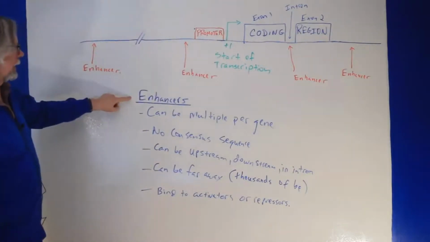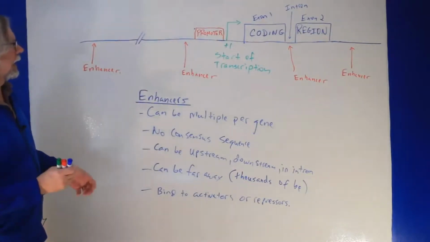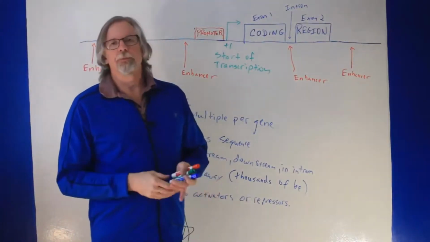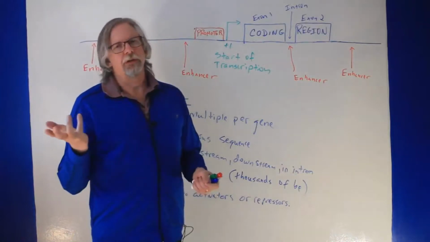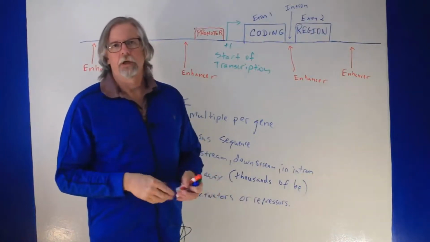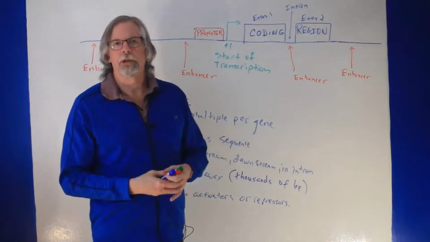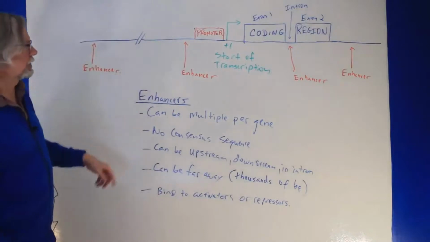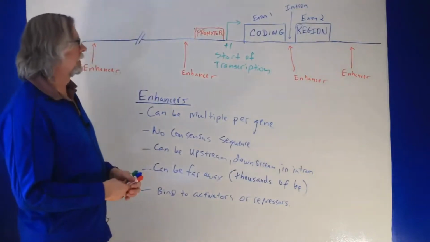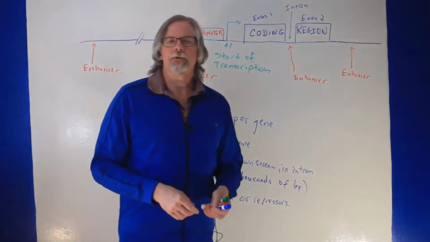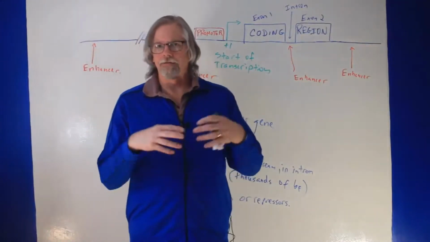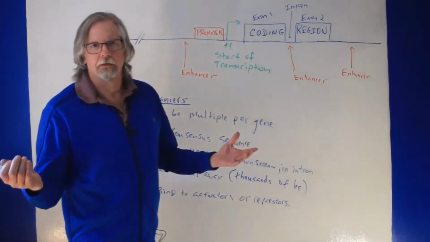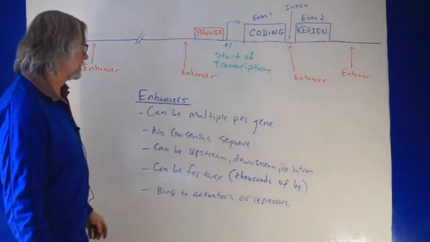All right, how about enhancers? Unlike promoters, where there's only one promoter per gene, there can be multiple enhancers. It's not necessary; there can be a single enhancer, 2, 3, 4. There can be multiple enhancers, okay? Unlike promoters where there's a consensus sequence, the TATA box, there is no consensus sequence for an enhancer. They vary a lot in their sequences, so there's nothing that's conserved among all enhancers.